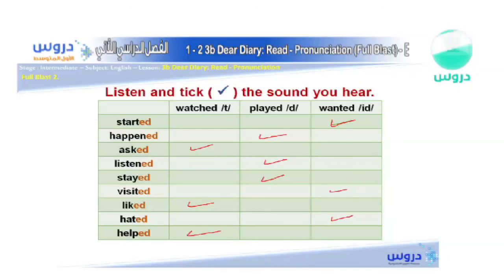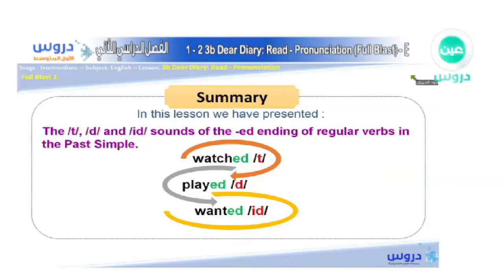Let's go back to them again and check them out quite fast. The first one, started. And of course, here as you can see also, visited. And of course, hated. However, here as you can see, happened, listened, stayed. And of course, finally, the T sound, asked, liked, helped. You see the difference now. You see the difference between each of these. And these are the phonetics that we actually love to hear, and how to learn the pronunciation of words so you can be fluent in the language.